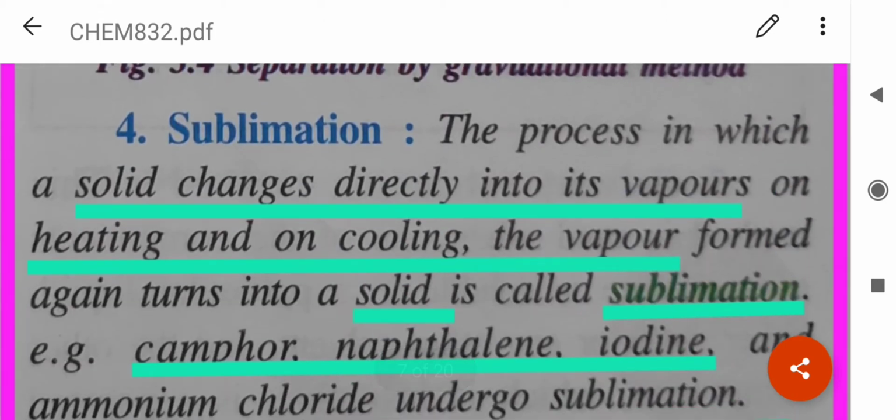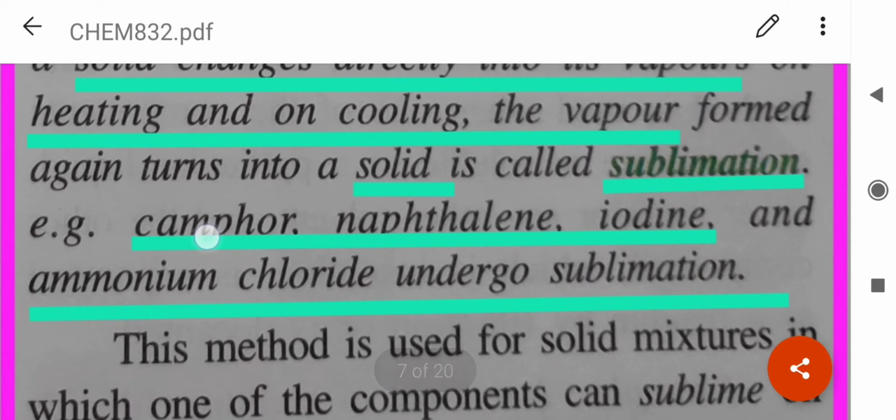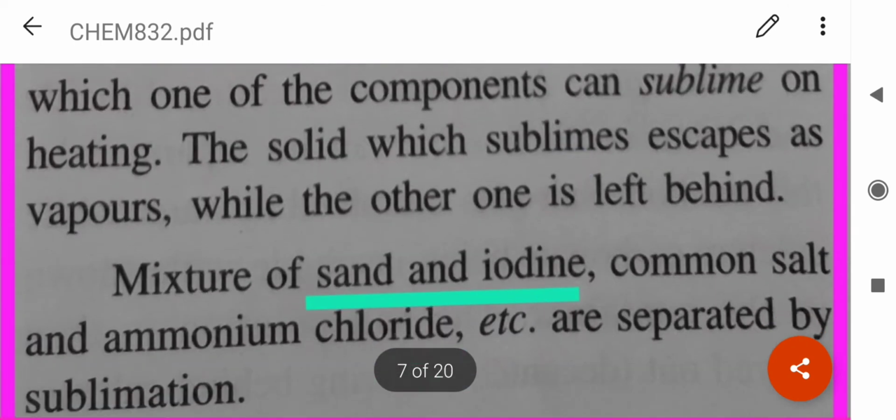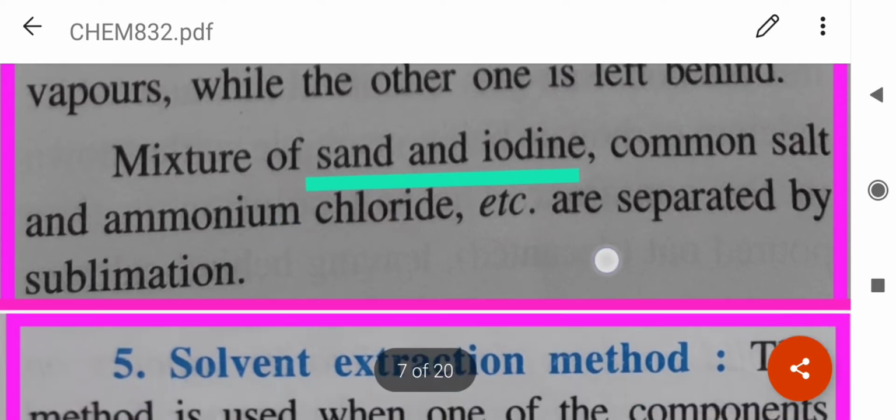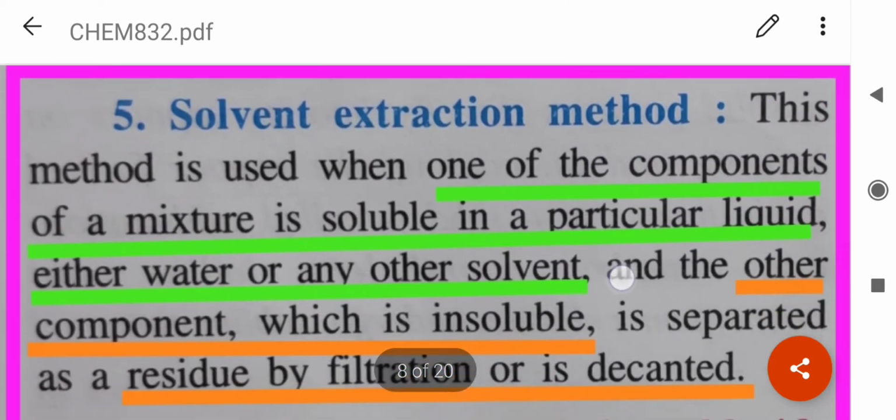Sublimation, you already know, a process in which a solid directly changes into its vapor on heating and then cooling again into solid. Examples: camphor, naphthalene, iodine, ammonium chloride. So, a mixture of sand and iodine, common salt and ammonium chloride can be separated by sublimation.